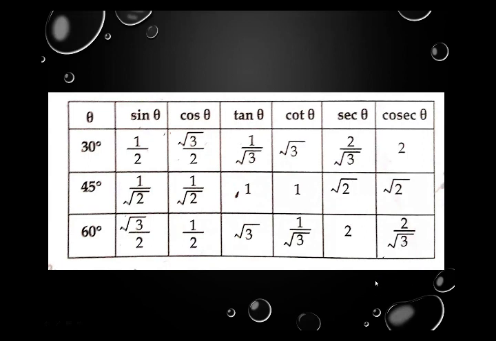This is a very important table. This is given in your book. You will follow, you will check. One important thing is that you should learn all values for 30, 45 and 60 degree, because you will use these values at the place of sine, cos, tan, cot, sec or cosec. Whenever you see them in your question, you will replace them by these values. So this table is very, very important. You should learn all values clearly.